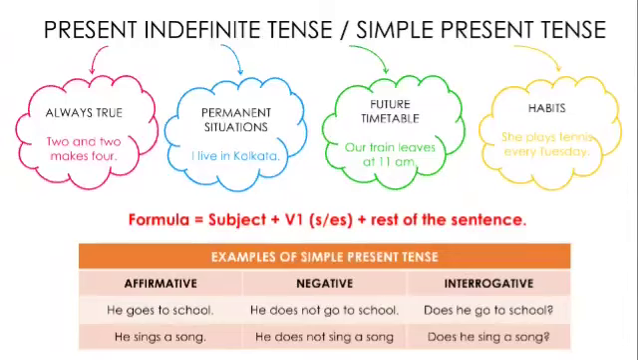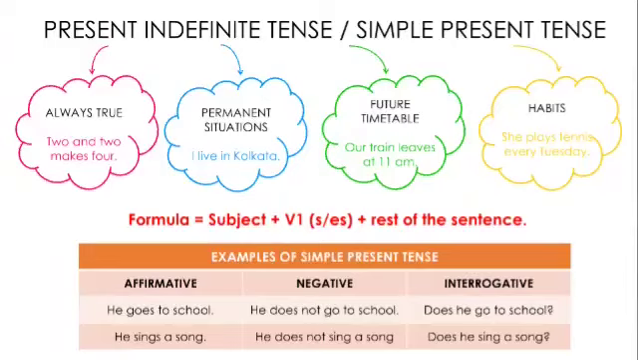If we take one example, he goes to school. This is a simple present tense. He goes to school. And see, since he is a third person, we add es to go. Had this been I, it would be go. I go to school. But since it is he, it becomes goes. So that is how it is.